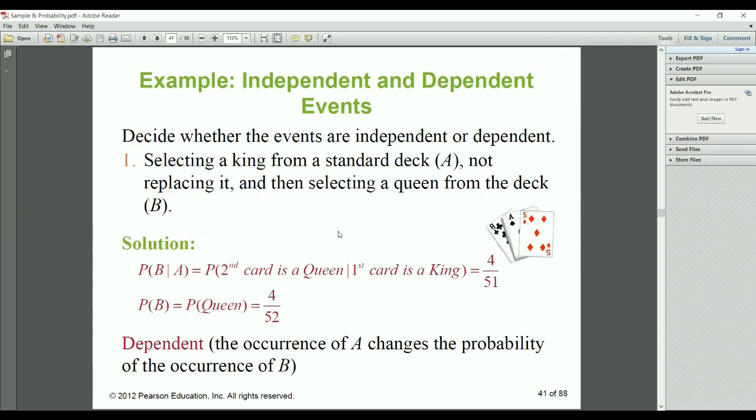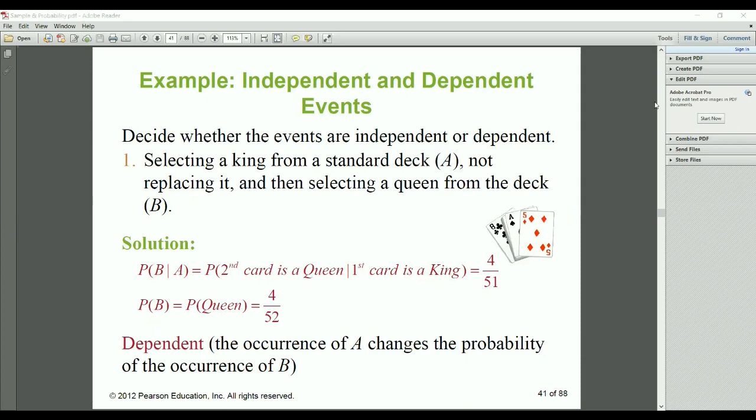So decide whether the events are independent or dependent. Select a king from the standard deck, not replacing it, because we are not replacing in this experiment. Then select a queen from the deck, B. So the solution is the probability of B given A: the second card is a queen and the first card is a king. The first card is already selected, so it is 4/51. If I want the probability of a king, that is 4/52. So the occurrence of A changes the probability of the occurrence of B.